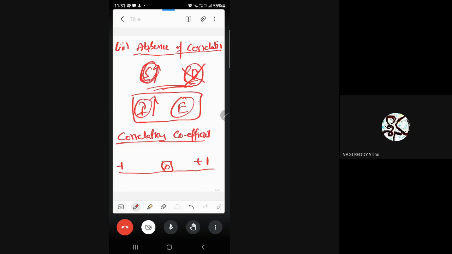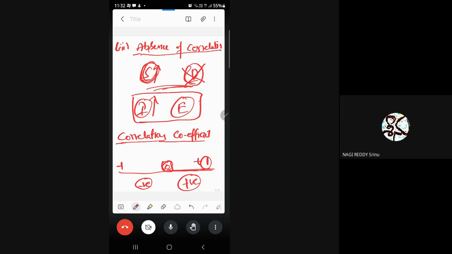Let's say you have data for two variables, x comma y, and you have calculated the correlation coefficient, and it is a negative value. A negative correlation coefficient concludes that negative correlation exists between those two variables. And if you got a correlation coefficient as a positive value, anything in the range 0 to +1, that concludes there exists a positive correlation between the two variables.